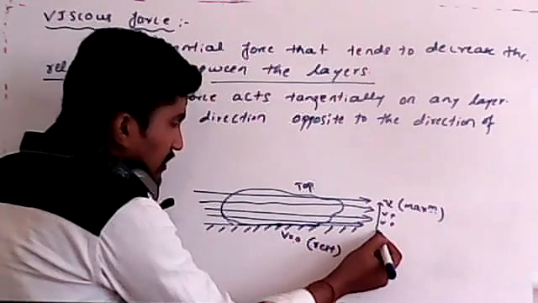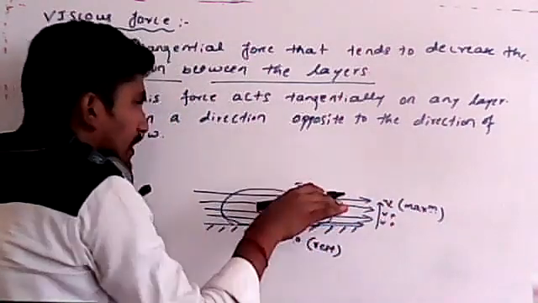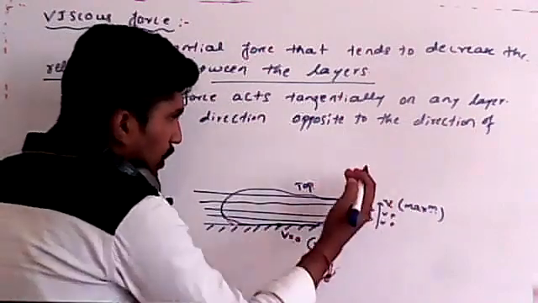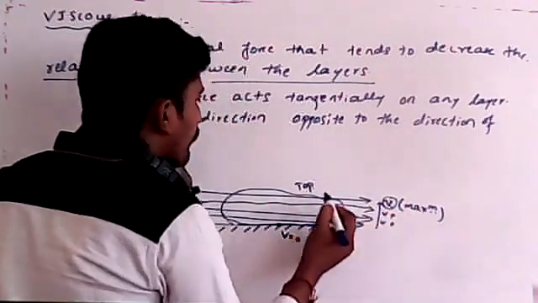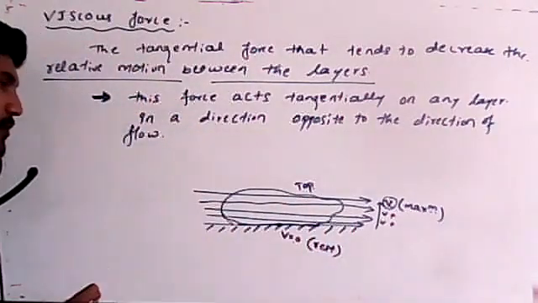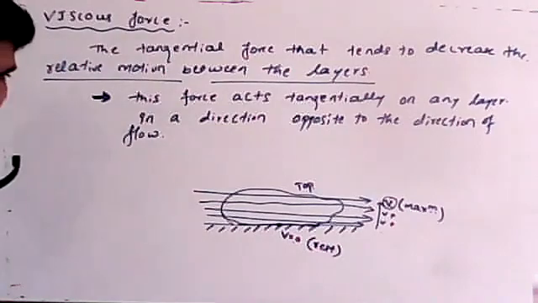The velocity increases from layer to layer as we move upward, and maintains its maximum value at the top portion. This is what happens in viscous force.